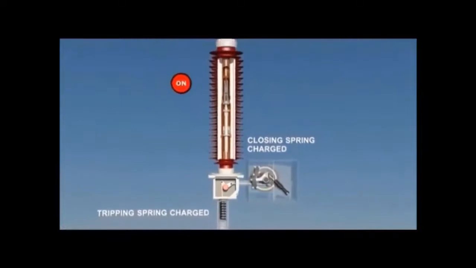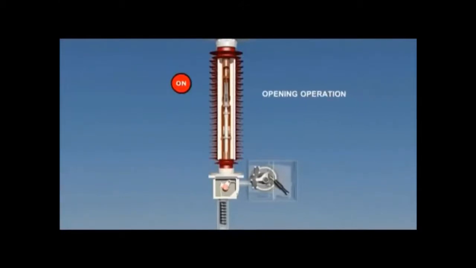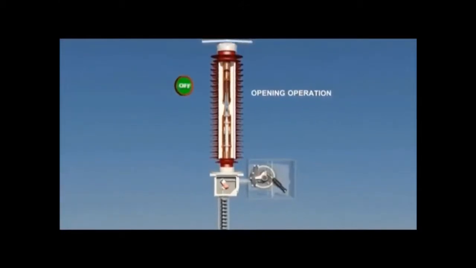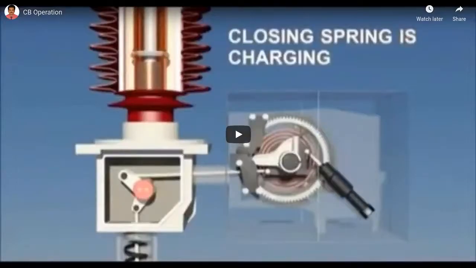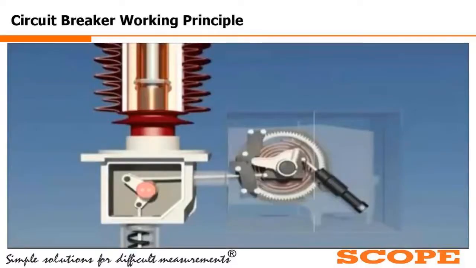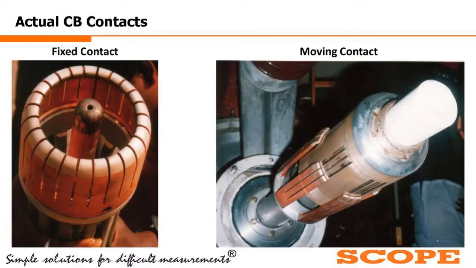Now once the breaker is tripping, the closing spring once again gets charged, and as the tripping command comes to the breaker, the opening operation starts and the breaker opens out. Now tripping spring is discharged and the breaker is open. So this is how the breaker operates.